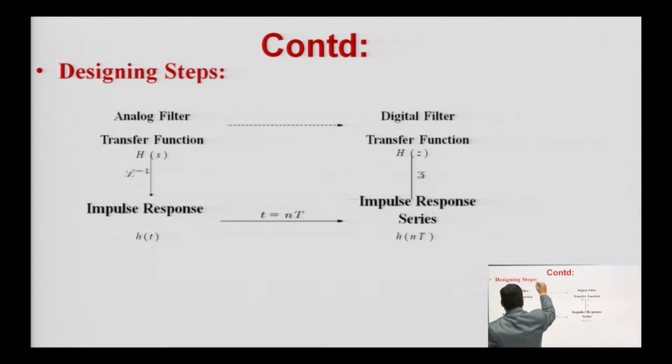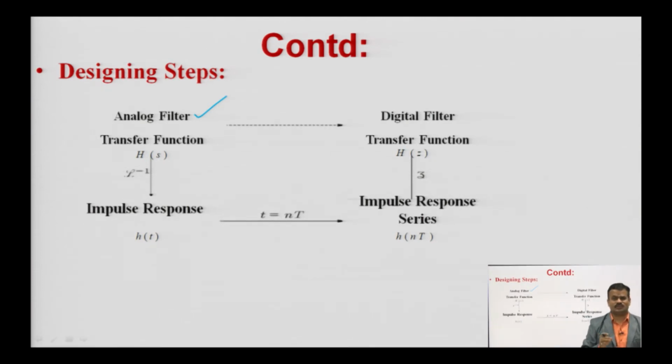So, in this designing step you can see here, initially the analog filter is given to you. If the analog filter is given to you, then this filter is given in terms of its transfer function, that is H of s. So, H of s is your analog filter transfer function.